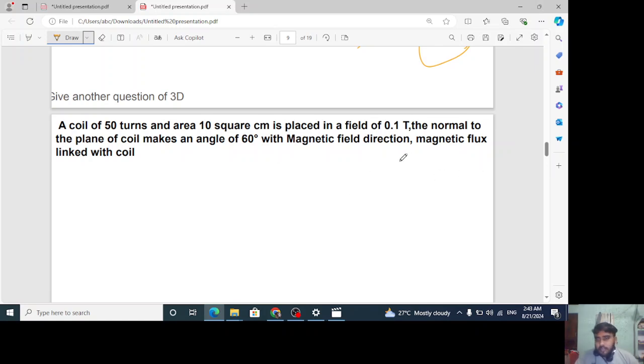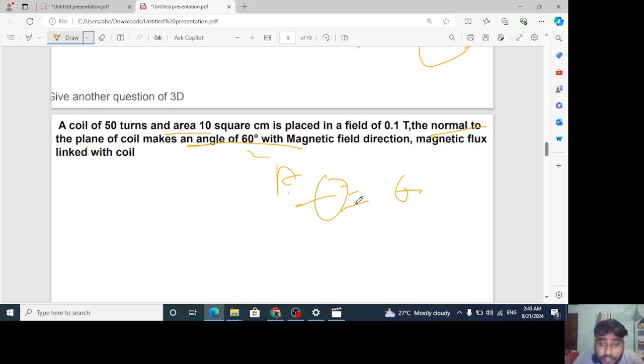I guess you can solve it. Because here it is given the normal to the plane of the coil makes an angle of 60 degree. The plane of the coil doesn't make 60 degree, but the normal to the plane of the coil does, which means the normal to the plane is the area vector. Here theta is 60 degree. Hope you got this point.